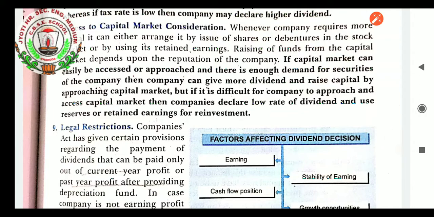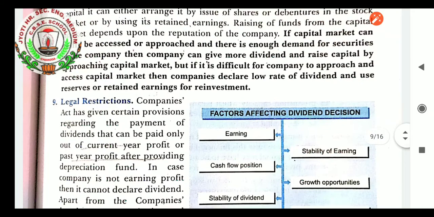When your business is not getting enough capital from the market, not getting enough borrowings from the market for raising capital, definitely you will be using the retained earnings. Retained earnings are formed when a part of the surplus profit is stored over years and years for the expansion of the business, for capital formation, for raising more capital. So definitely at that time you can have retained earnings as a source for reinvestment.